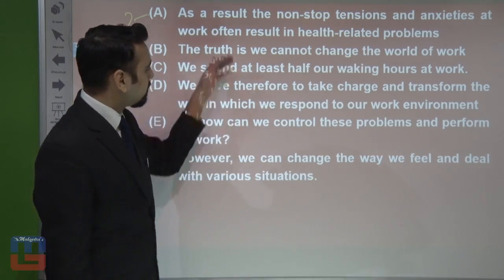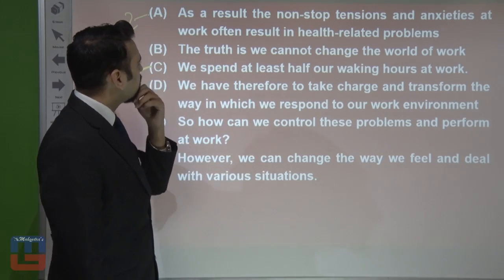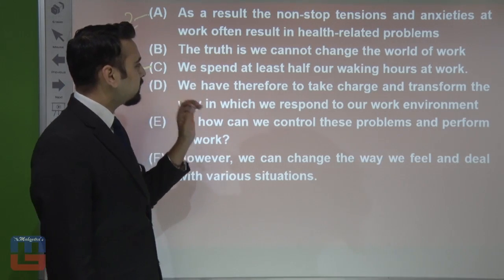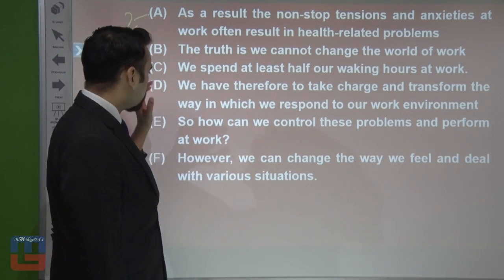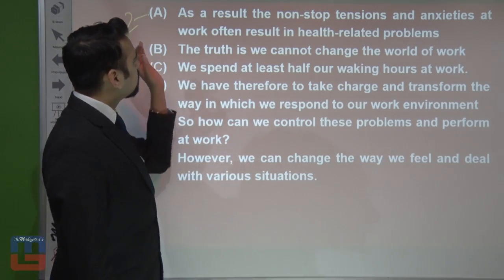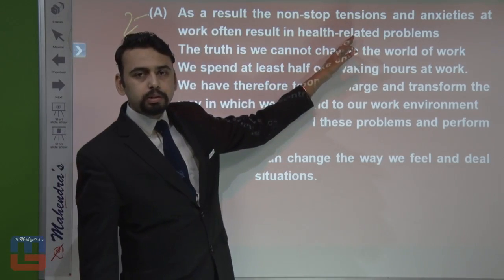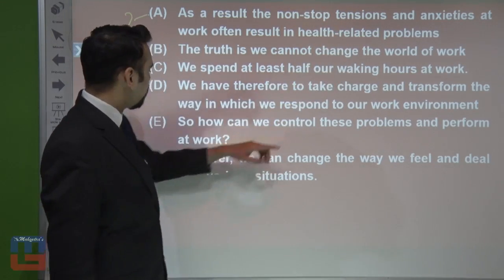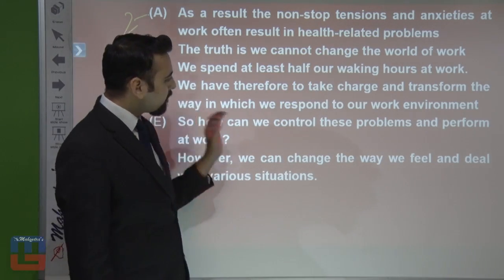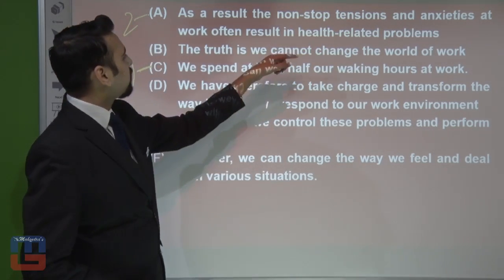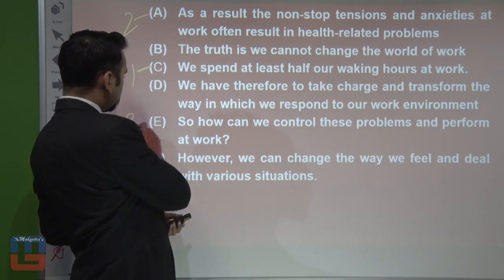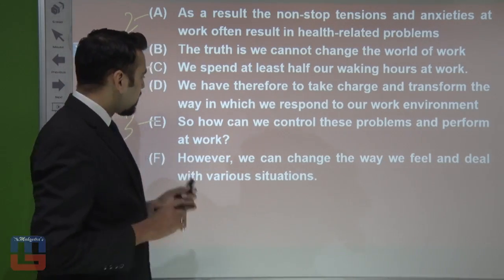Now let's move on. Let's have a look at the other options, other sentences. The truth is we cannot change the world of work. No, not suitable. We have therefore to take charge and transform. No, once again not suitable. So how can we control these problems and perform at work? Alright. See, over here we talk about problems, and relating to the same one we have this particular sentence E as well. So how can we control these problems of health problems and anxiety and all that, and perform at work? So this is going to be our third sentence.